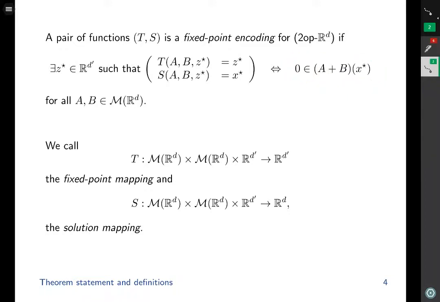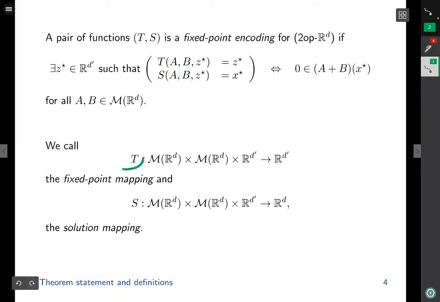This definition is made to accommodate things like Douglas-Rachford splitting, DRS. In DRS, the fixed point iteration is defined via the usual z variables, but the z variables in most cases don't actually converge to the solution. It's the shadow iterates, the output x iterates, that converge to the solution. So that is why we allow the fixed point mapping to have a different z variable compared to the output of the solution mapping.